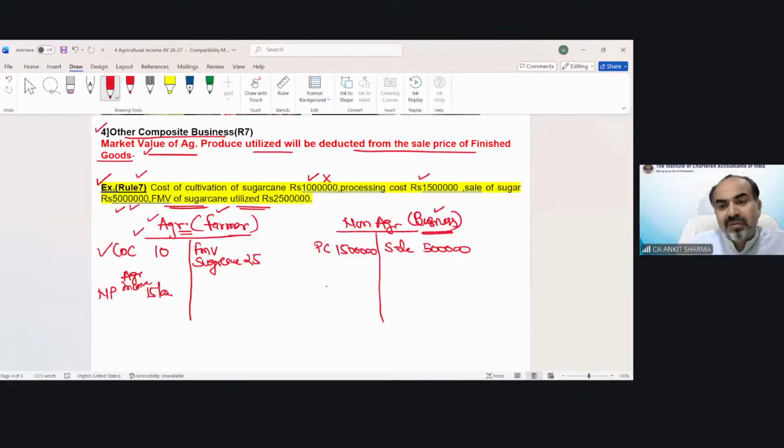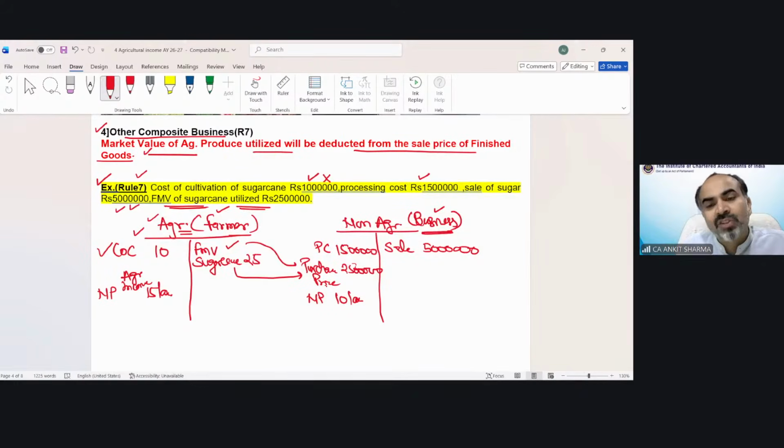One thing we are missing, and that is sugarcane. We need to purchase sugarcane. So whatever is the FMV over here for the purpose of sale will automatically become the purchase price for business activities. That would be 25. So now you can see the net profit would be 10 lakh rupees. It's a universal rule: whatever is your sale in the agricultural account automatically becomes the purchase in the non-agricultural P&L. So this 10 lakh would be my non-agricultural income.